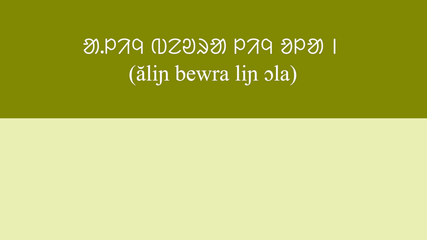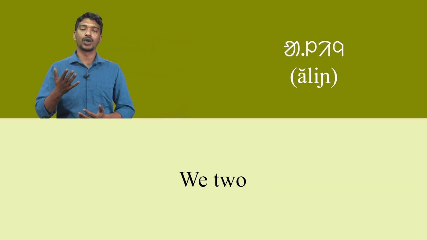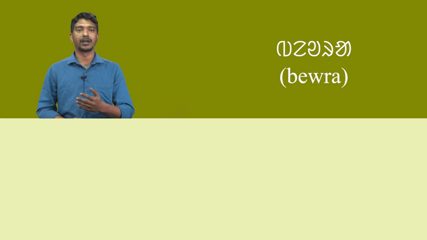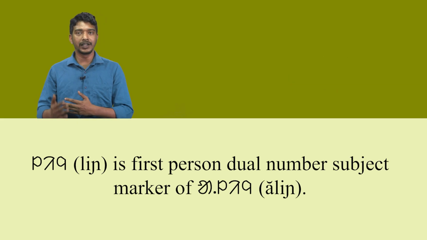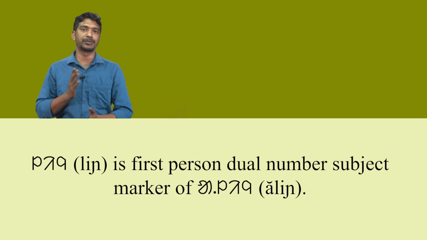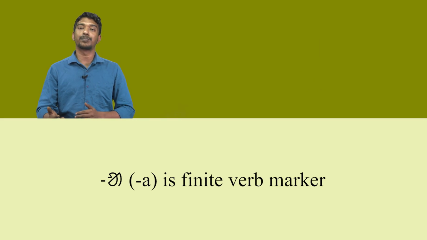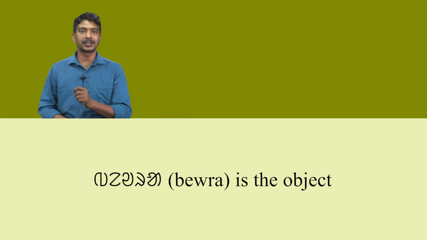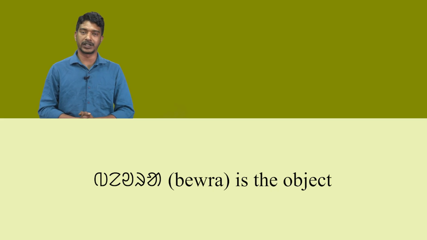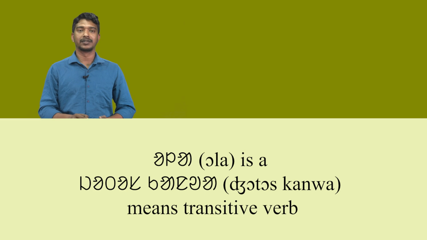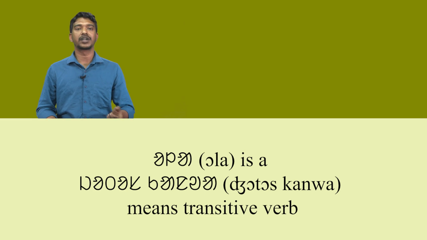In the second sentence, aling, beora ling, ola means we two write letters. Here, aling means we two, beora means letter. Ling is the first person dual number subject marker of aling. The next word, ola, means write. A is the finite verb marker. In this sentence, beora is the object. So, ola is a jotos kanwa, which means transitive verb.